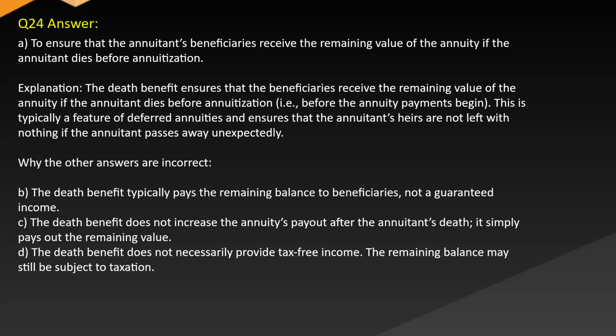Answer: A. To ensure that the annuitant's beneficiaries receive the remaining value of the annuity if the annuitant dies before annuitization. Explanation: the death benefit ensures that the beneficiaries receive the remaining value of the annuity if the annuitant dies before annuitization, i.e., before the annuity payments begin. This is typically a feature of deferred annuities and ensures that the annuitant's heirs are not left with nothing if the annuitant passes away unexpectedly.